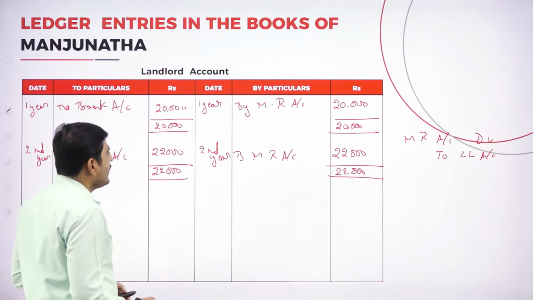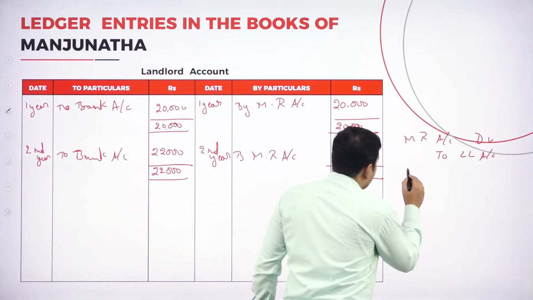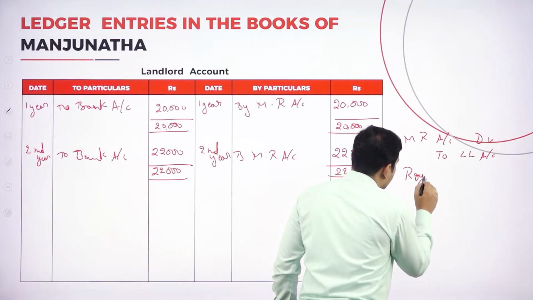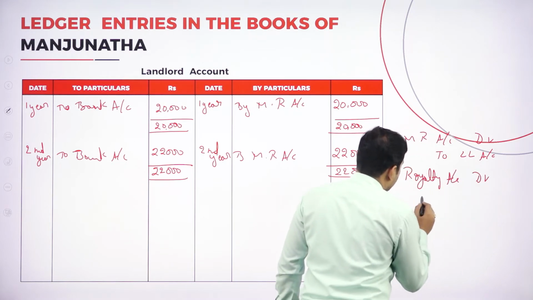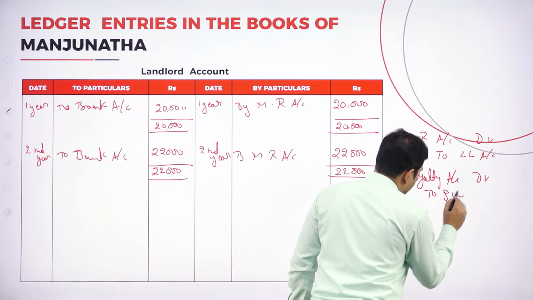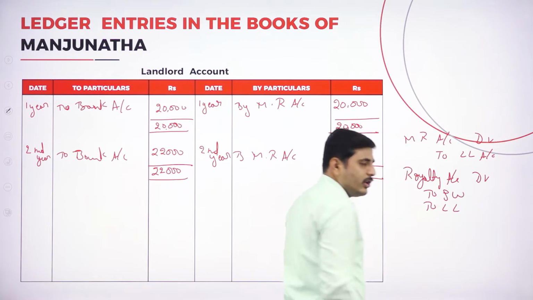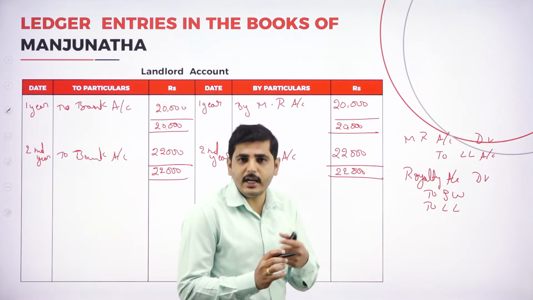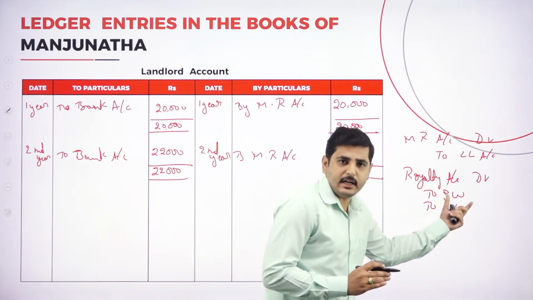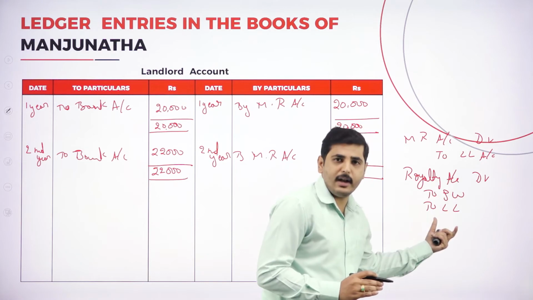The journal entry I am writing here: royalty account debtor to short working to landlord. So if we could recover the short working, show the short working account. If we could not recover the short working, don't show the short working account. Just royalty account to landlord account.